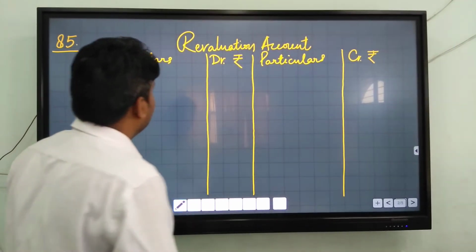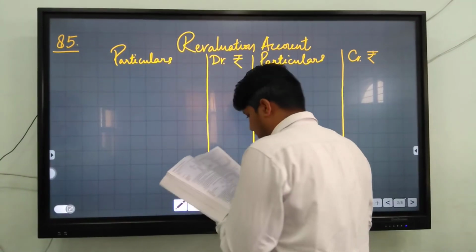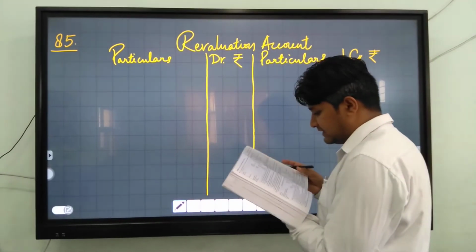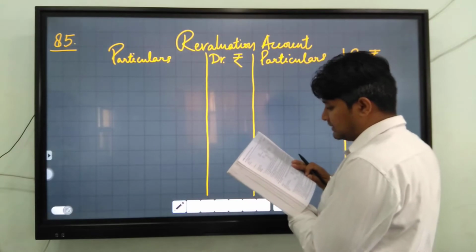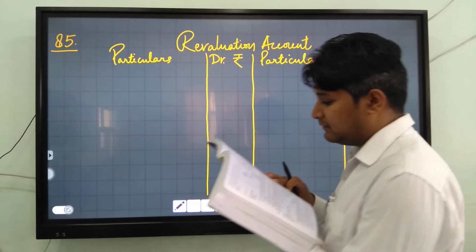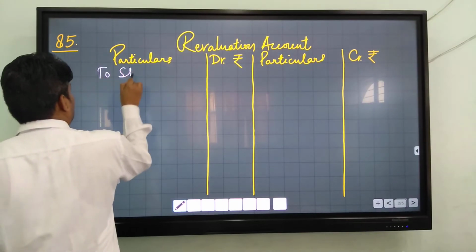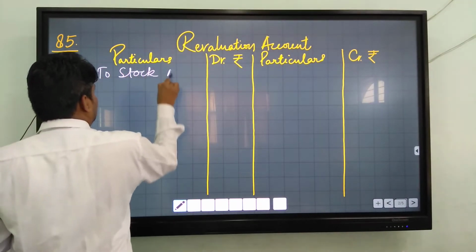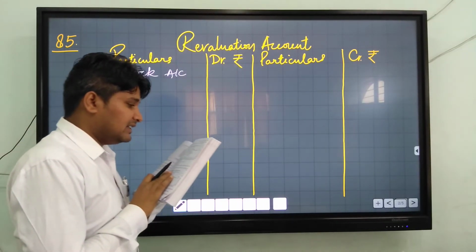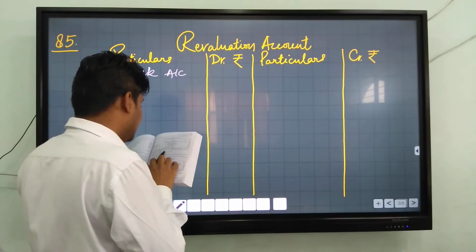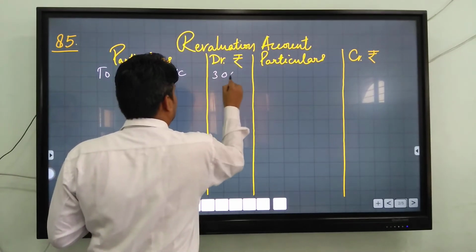Now we have to prepare revaluation account first. For revaluation account, we have to understand the adjustments below the question. First adjustment is stock was to be depreciated by 5%. Then you have to write to stock account. The stock is given in the balance sheet, that is 60,000, and 5% of 60,000 is 3,000 only.